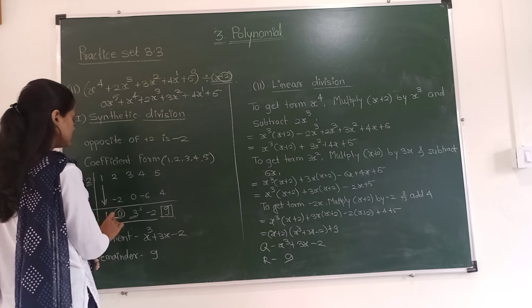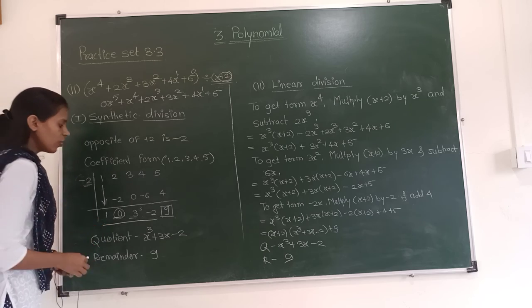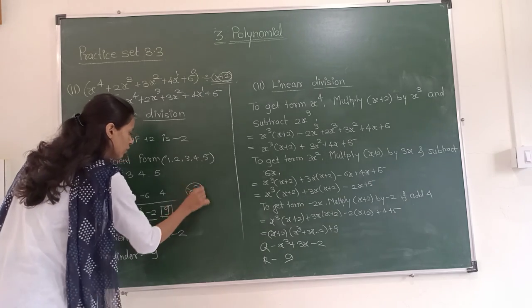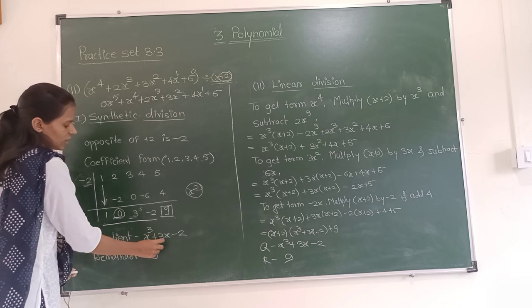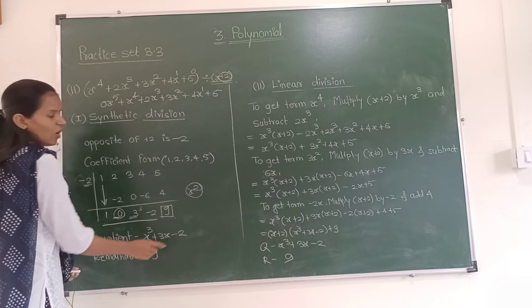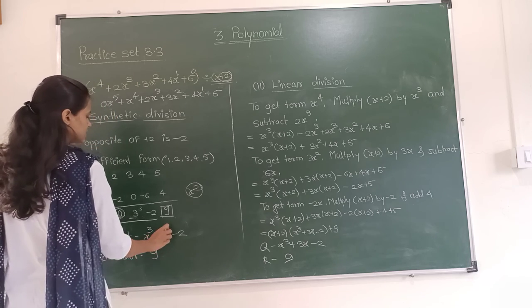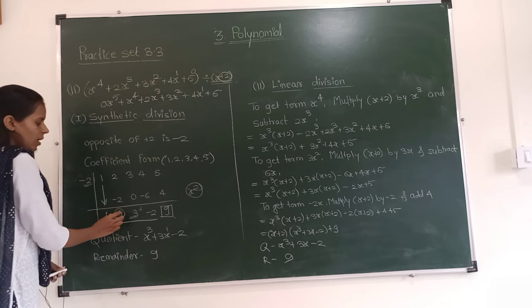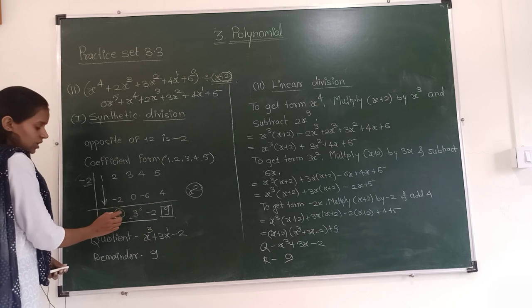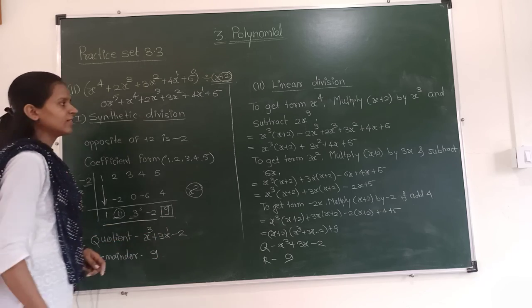For the next it is 0, so we will drop the x raised to 2. Directly we will write x raised to 3 plus 3x and this minus 2 as it is. The power for this minus 2 is 0. We have dropped the x raised to power 2 because the coefficient is 0. And the remainder is 9.